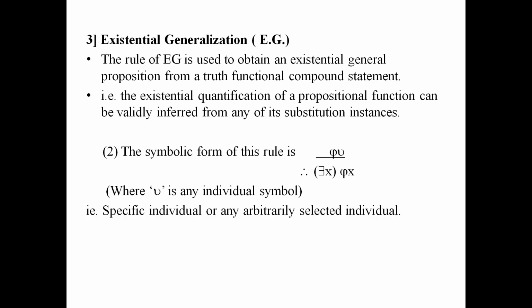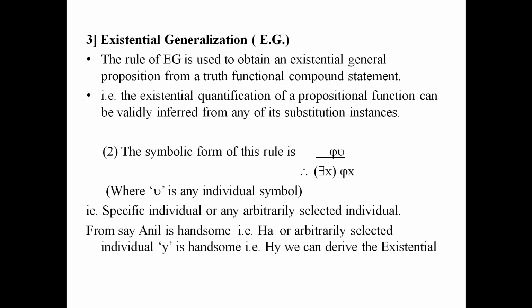From say Anil is handsome, that is Ha, or arbitrarily selected individual y is handsome, that is Hy, we can derive the existential general proposition, that is, some are handsome.